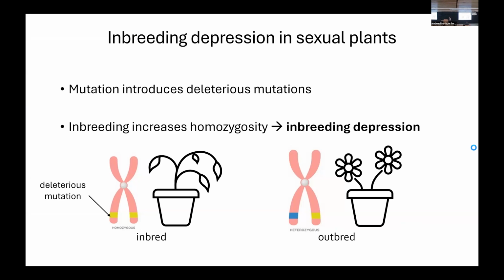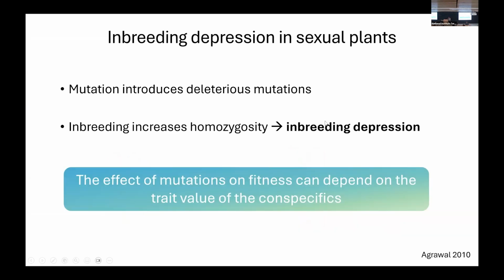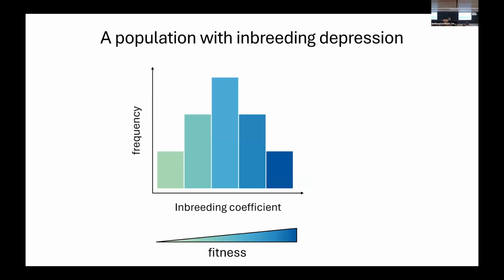So mutation continually introduces deleterious mutations. And in inbred individuals, those deleterious mutations, even if they are recessive, are expressed at a homozygous level. Therefore, inbred individuals have a lower fitness than outbred individuals, which generates inbreeding depression. However, the effect of those deleterious mutations on fitness can depend on the trait value of the conspecifics.